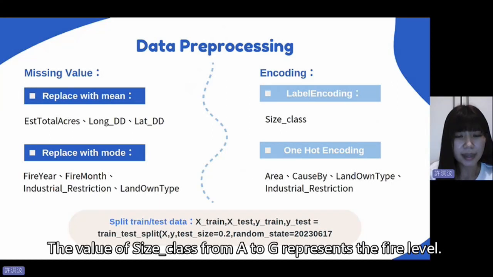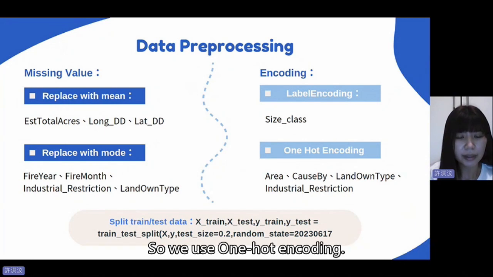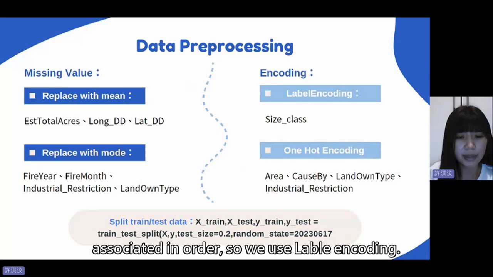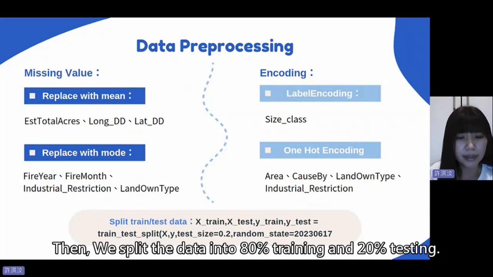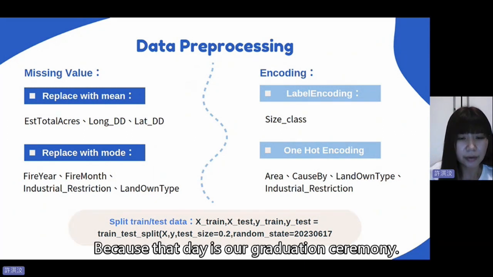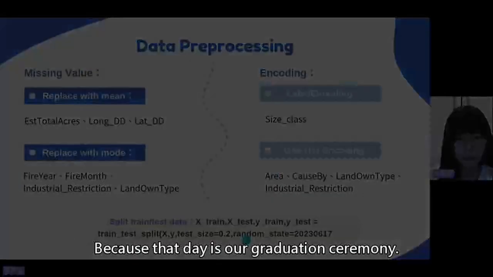The value of size class from A to G represents the fire level, so we use one-hot encoding. And the values of other category variables are not associated in order, so we use label encoding. Then we split the data into 80% training and 20% testing, and use 2023 0617 as random state, because the day is our graduation ceremony.